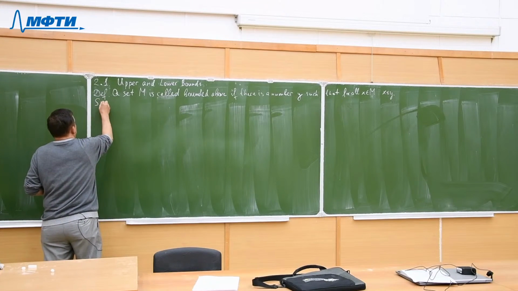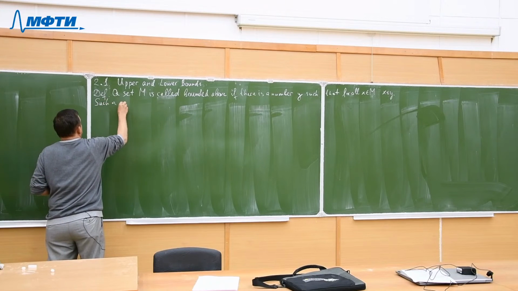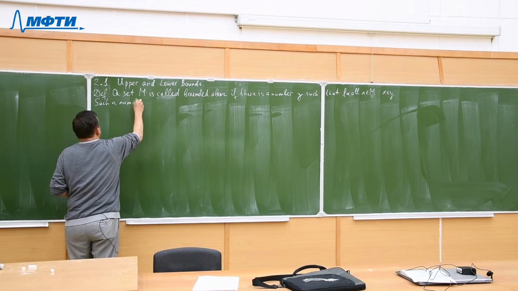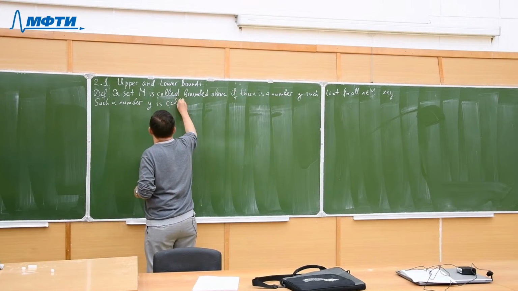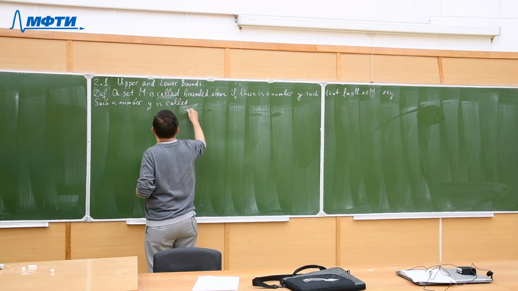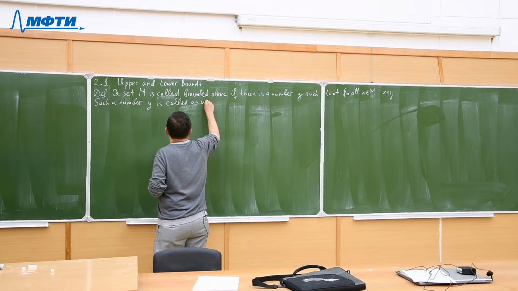Such a number y is called an upper bound.